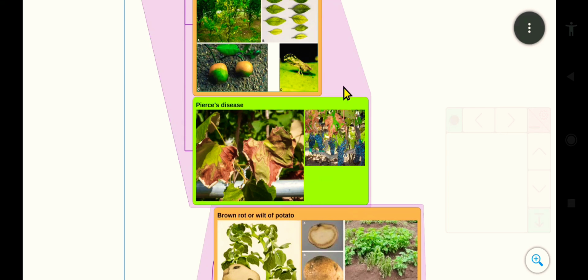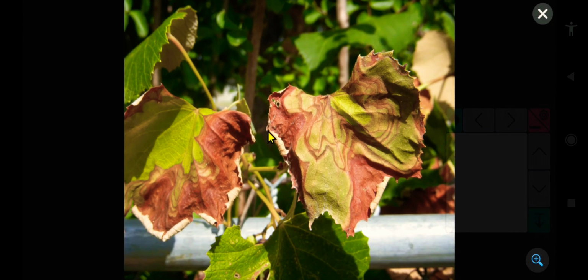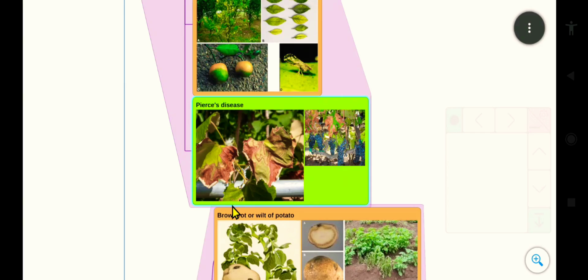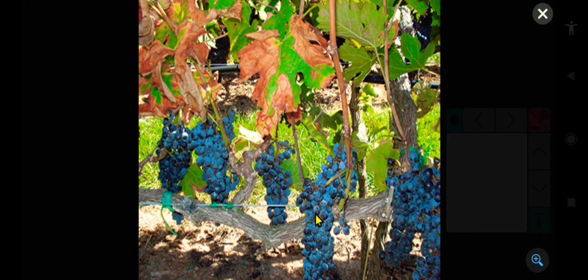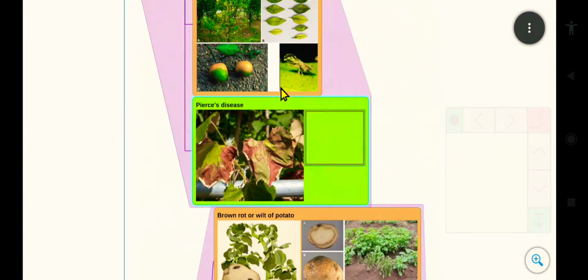And the next one is Pierce's disease. We will see the grape leaves affected by the RLB bacteria, and the grapes also get ruptured.